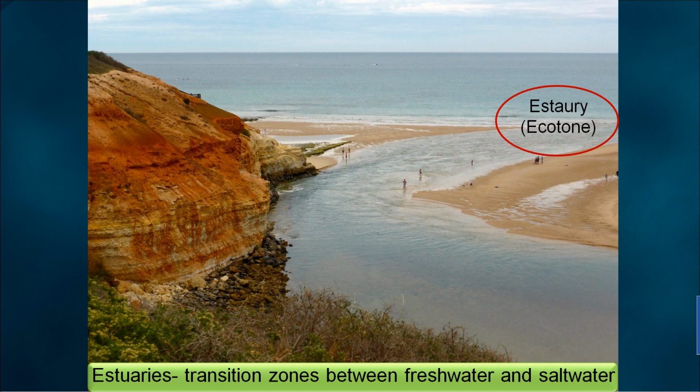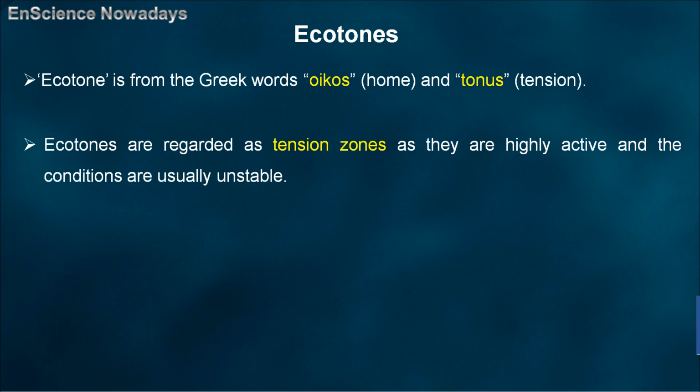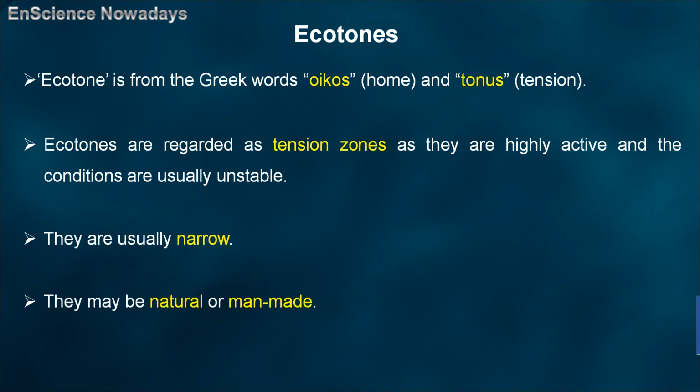Estuaries, where a freshwater river meets the sea or ocean, are also examples of ecotones. They are the transition zones between freshwater and saltwater. The origin of the word ecotone is from the Greek words oikos, which means home, and tonos, which means tension. Yes, ecotones are regarded as tension zones as they are highly active and the conditions are usually unstable. Ecotones are usually narrow. They may be natural or man-made.